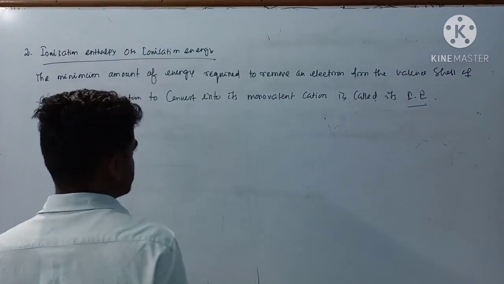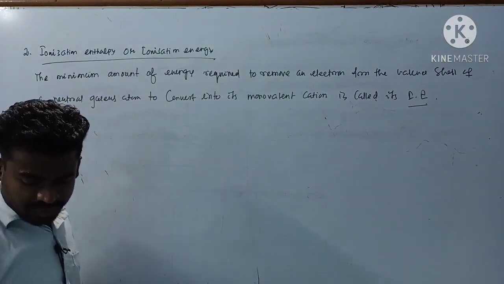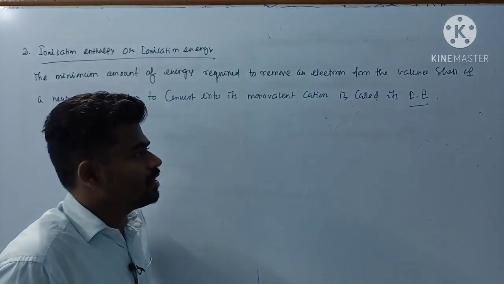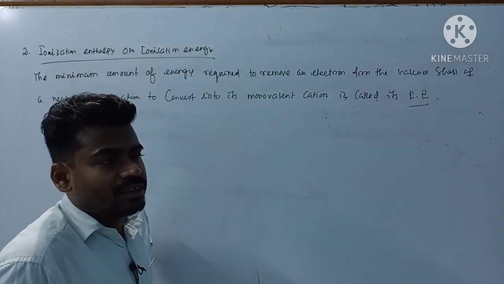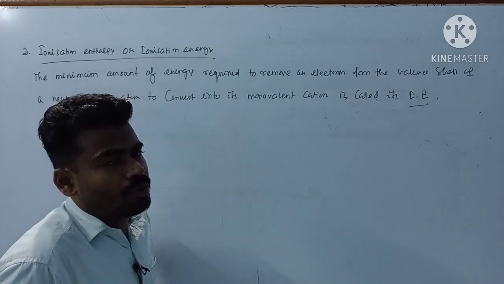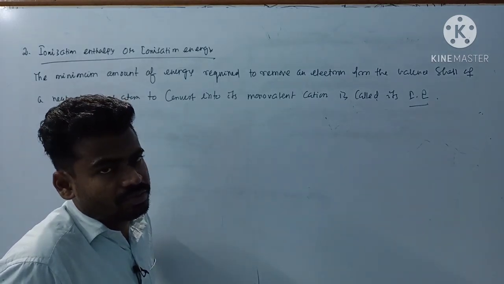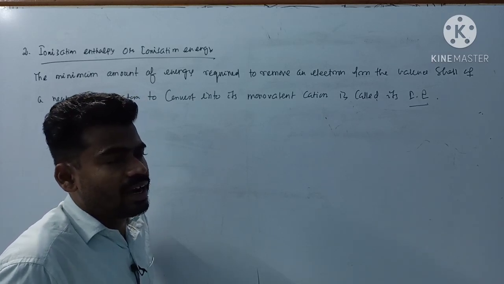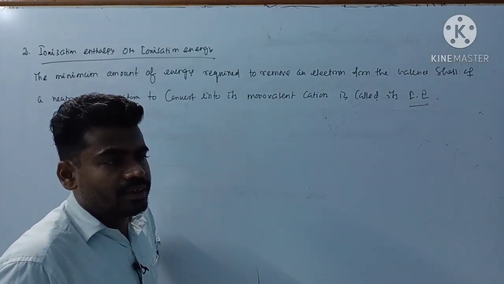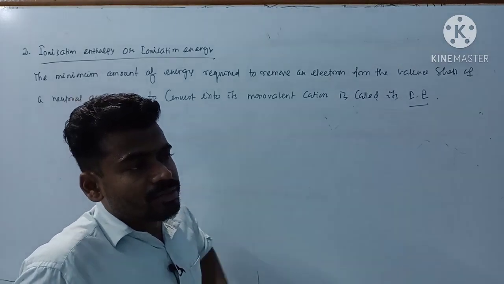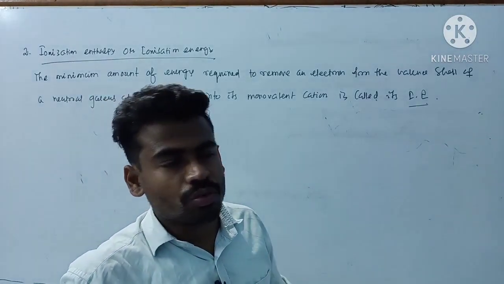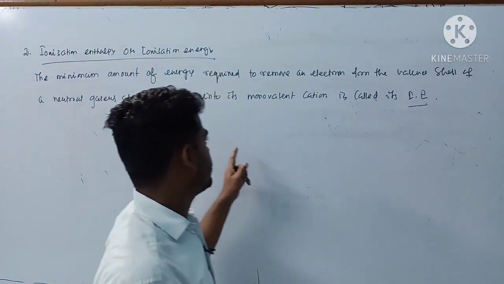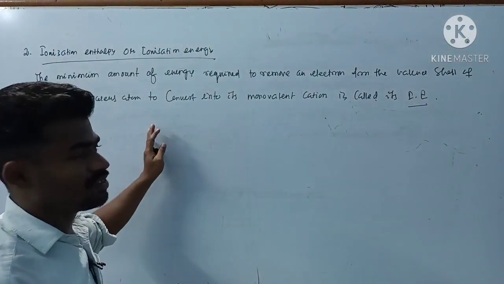Neutral gaseous atom means, like in the glass tube you consider during the cathode ray experiment, the gaseous form of the substance is present in the tube. In gaseous form, an atom of an element can easily lose its valence electron. So the removal of an electron is easy in gaseous form. That's why I have written here neutral gaseous atom.